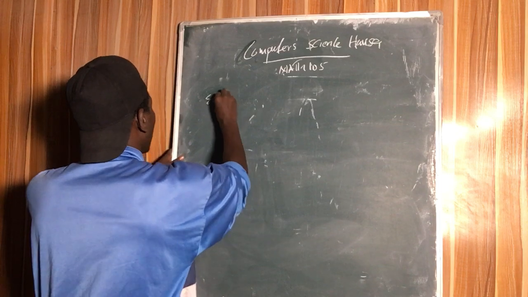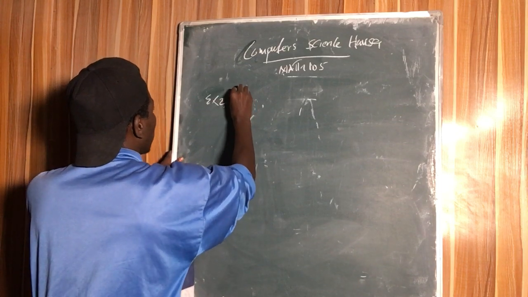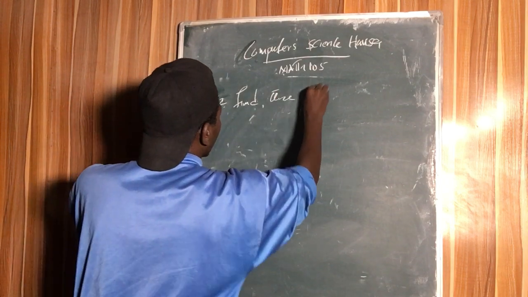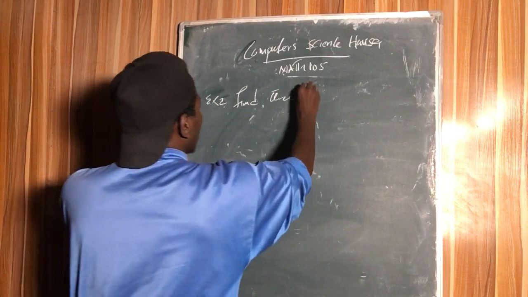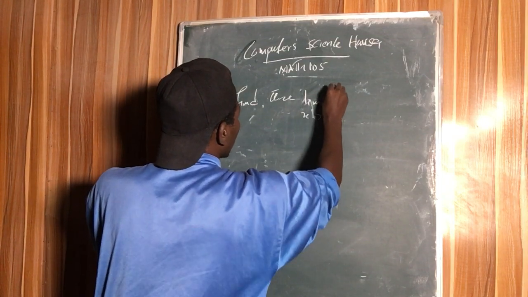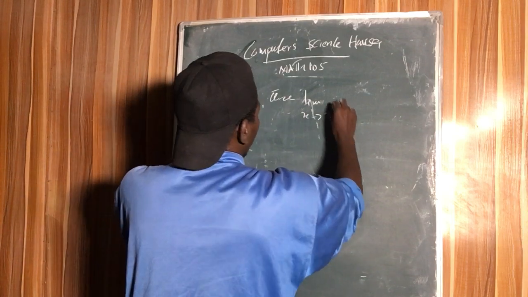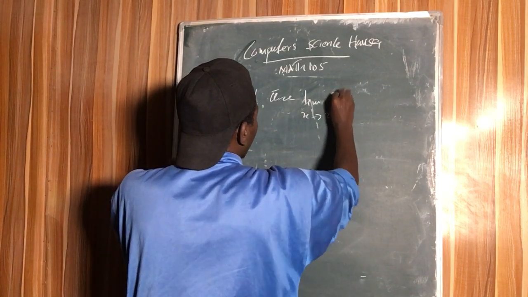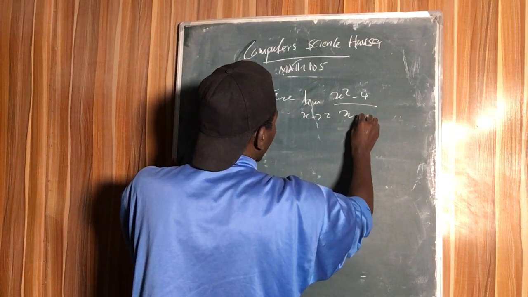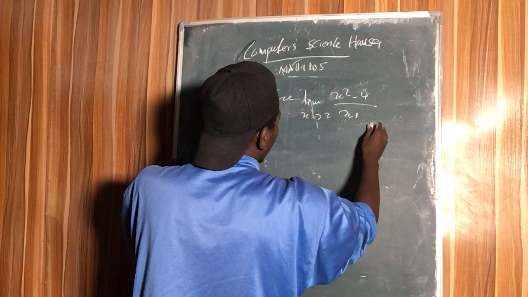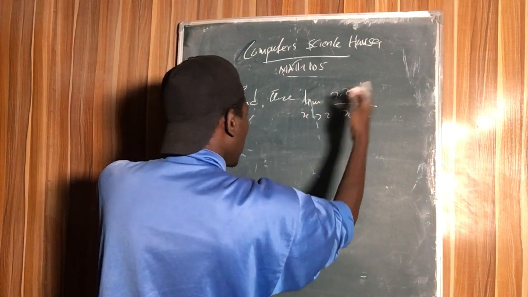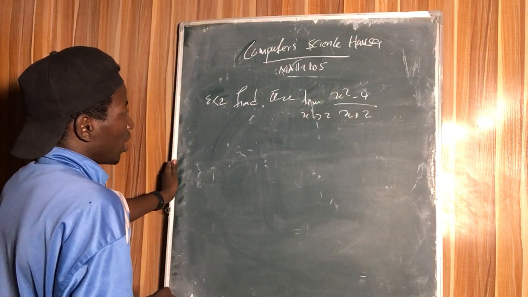We are asked to find the limits of this function as x approaches 2. Let's see whether it's going to work, as x approaches 2, right?